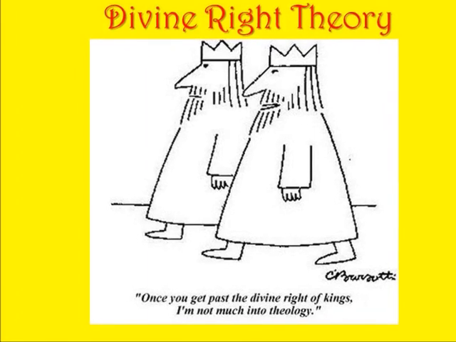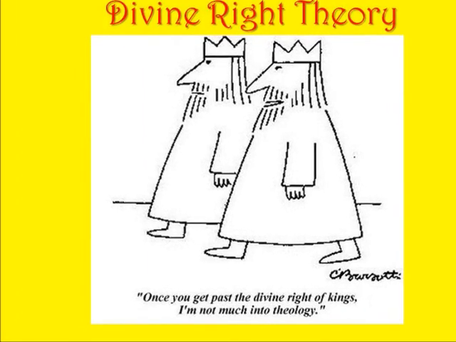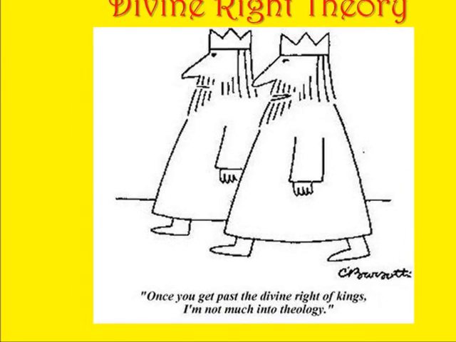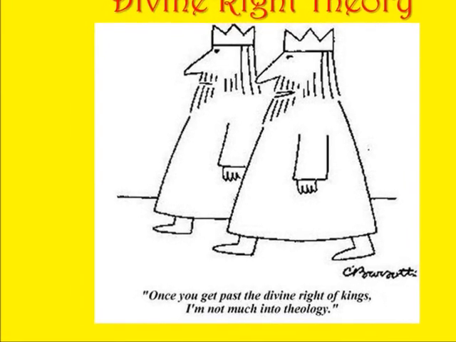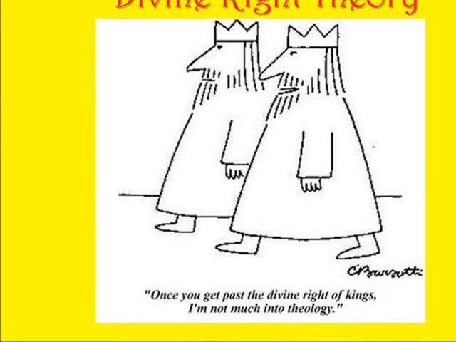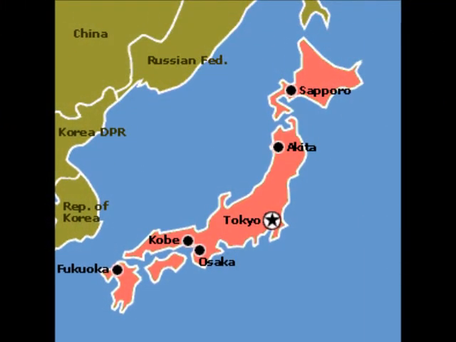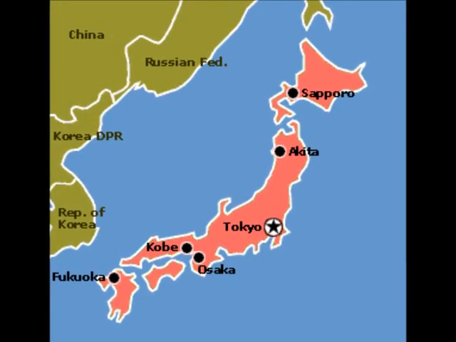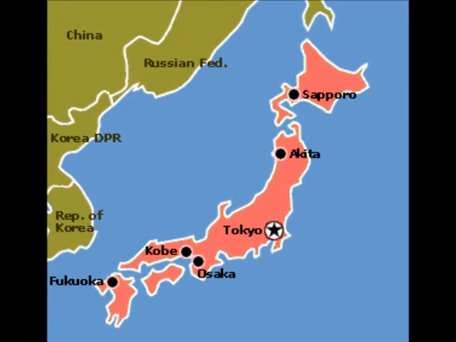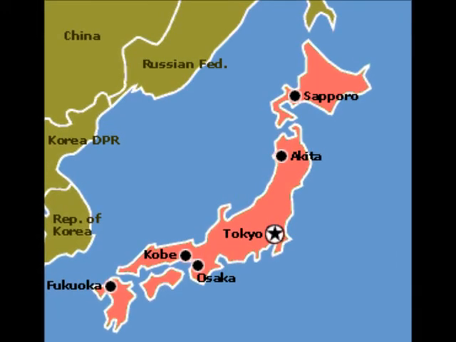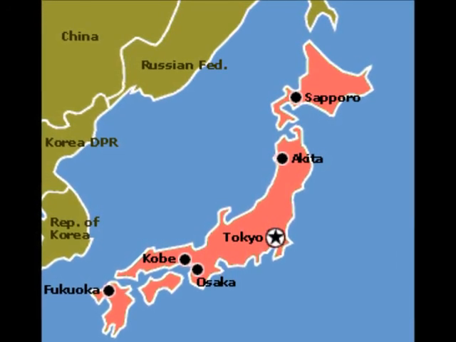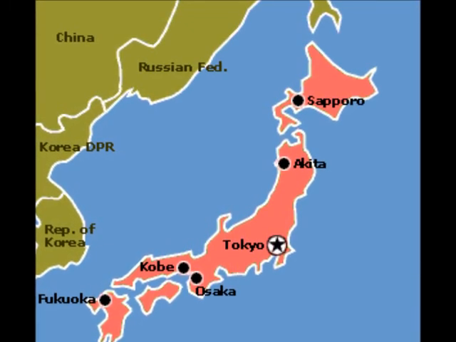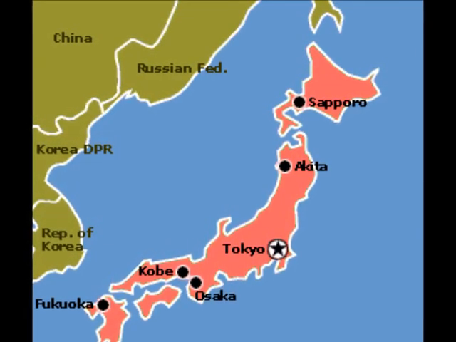And so the ruler, the king or queen, is God's presence on earth. Great examples of this would be Japan. Remember, the Japanese believed that the emperor was descended from the goddess Amaterasu. Other European nations like Great Britain had a long tradition of divine right among its kings. So did France. So those are great examples of the divine right theory.